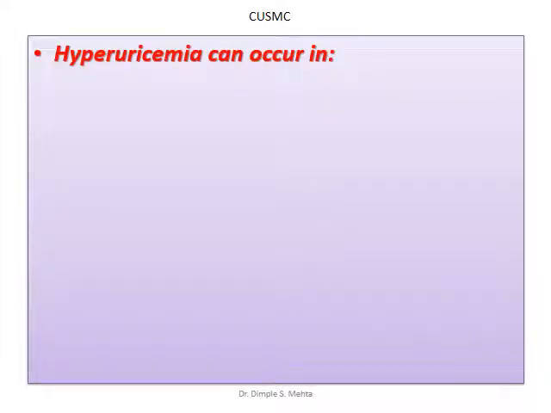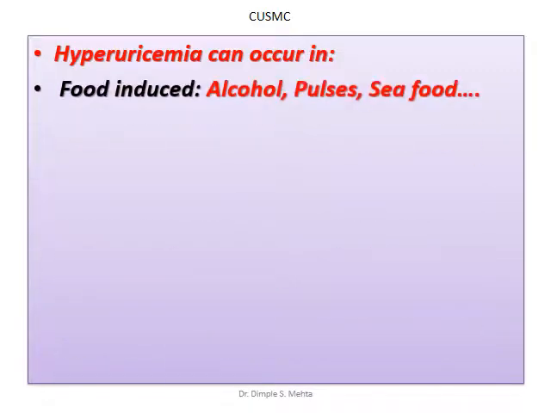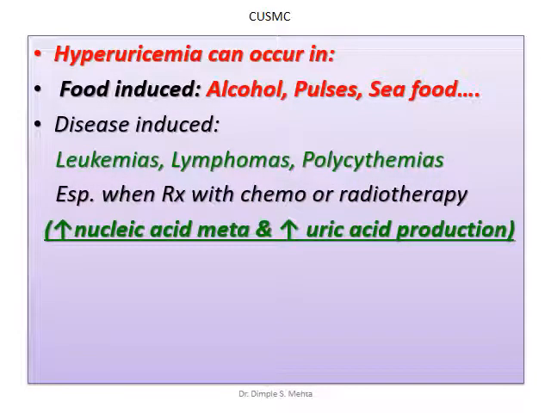Now, what may be the reason of hyperuricemia, when uric acid levels go higher? It may occur because of food induced causes: alcohol, pulses, seafood, high protein food may increase uric acid level, or it may be disease induced. When the patient is especially having leukemia, lymphomas or polycythemias, or is on either chemotherapy or radiotherapy, there will be more nucleic acid metabolism and it will result in more uric acid production. These cases are uric acid overproducers.